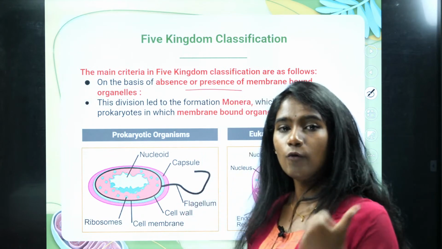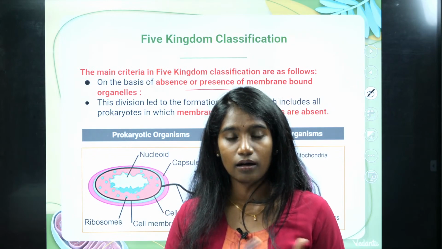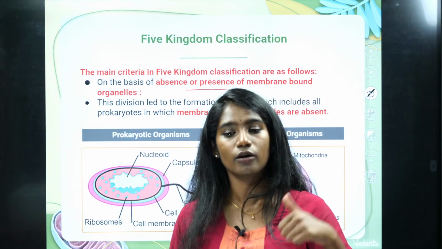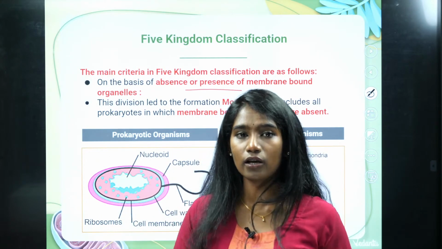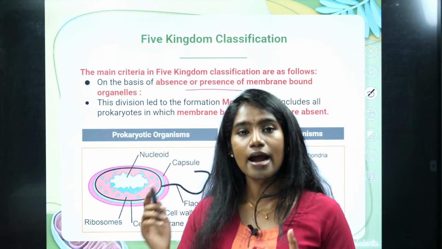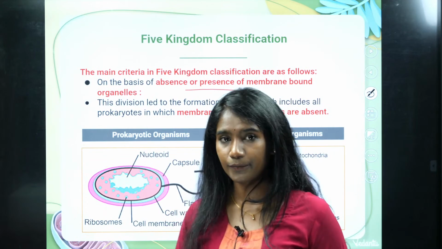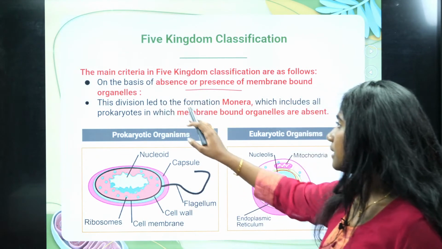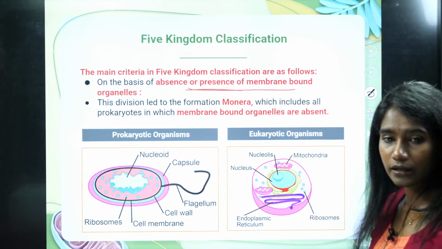One, it was based on the nature of the cell, whether it is a prokaryotic cell or eukaryotic cell, and second, whether it is unicellular or multicellular, and also body organization as well as mode of nutrition. Okay, so here, on the basis of presence or absence of membrane bound organelles.